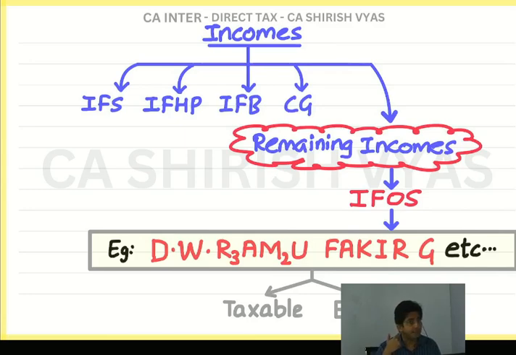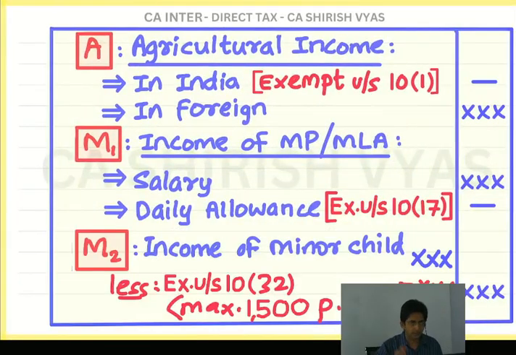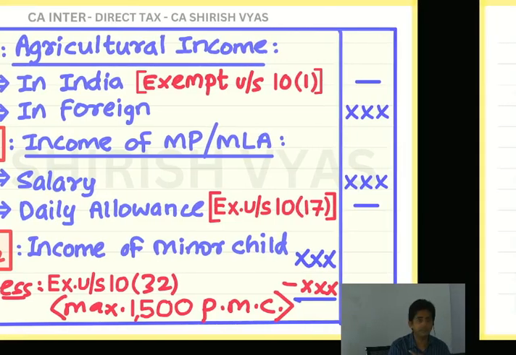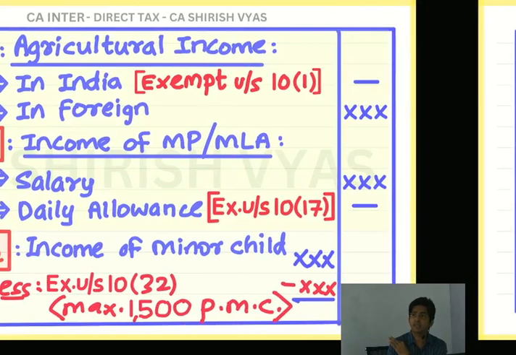And the moment I say exempt, section 10(32), learn it by heart, 10(32), per child 1,500. See what is this? 1,500 PMC, per minor child.